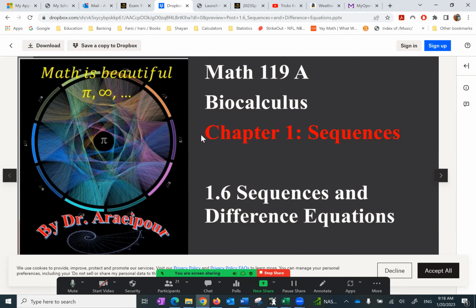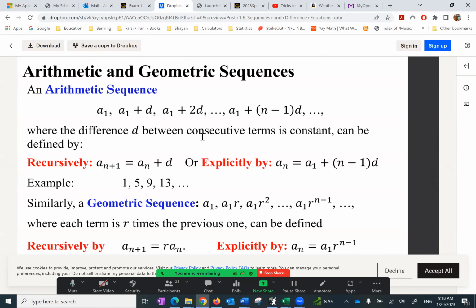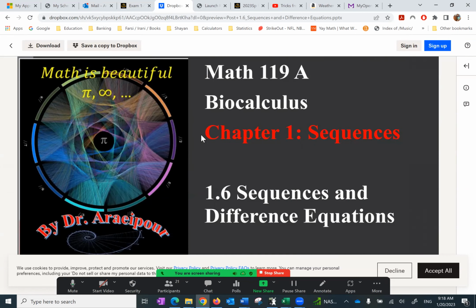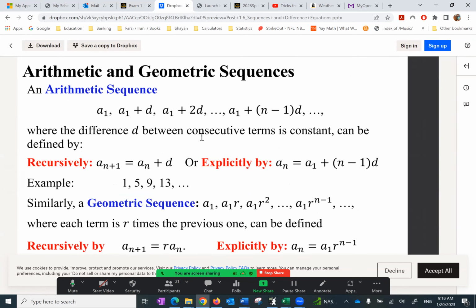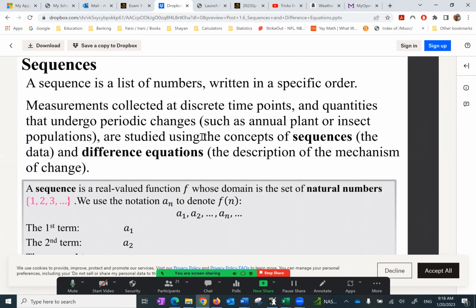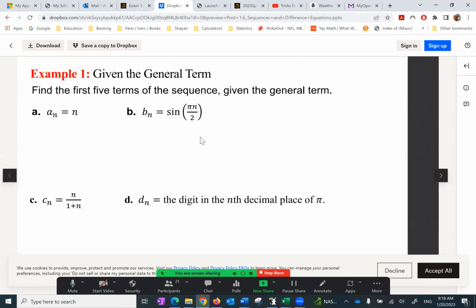Basically, when you come to class, you don't have to do a lot of writing. The way I have set it up is that you have my PowerPoints as far as the definitions and proofs are concerned. However, when we come across examples, you don't have to even write the examples, but I'm going to go through the solution step by step, and that's when you start writing. So again, in short, when it comes to writing, you don't have to write definitions, you don't have to write proofs, just pay attention, learn them.